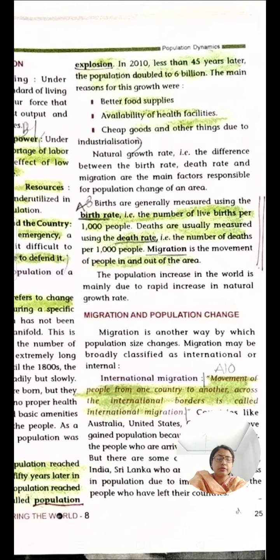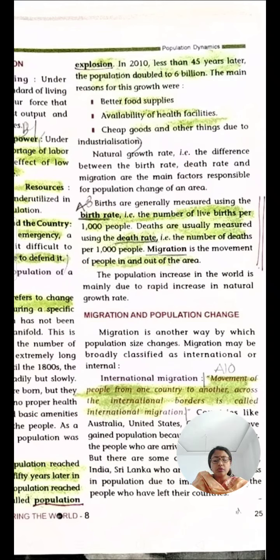Because the food supplies had improved. There were fewer famines. People were getting good food to eat. The availability of health facilities had improved. Cheap goods were available, and other things due to industrialization.